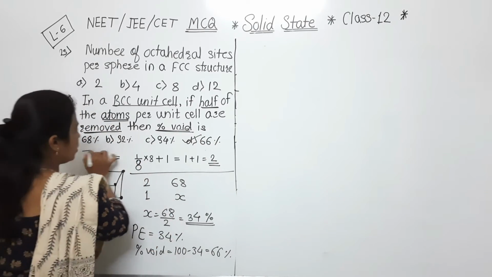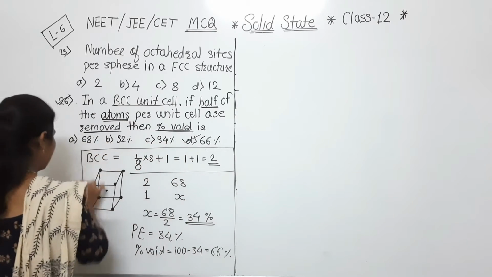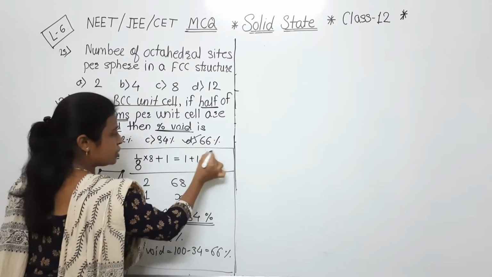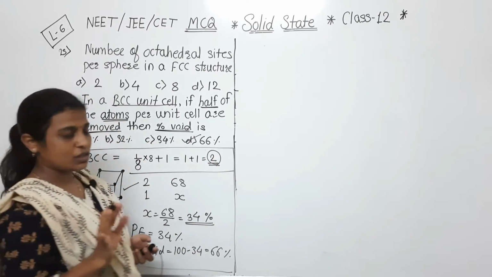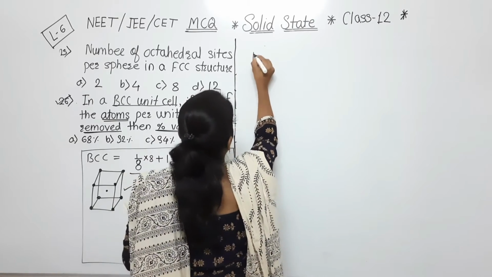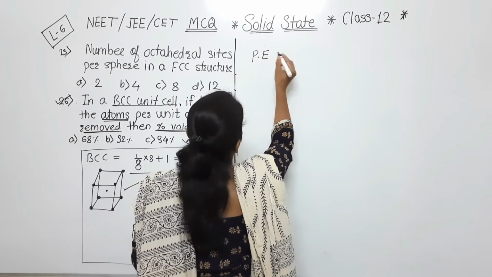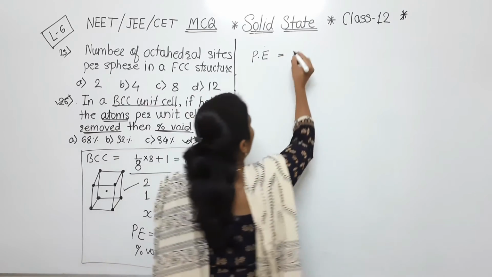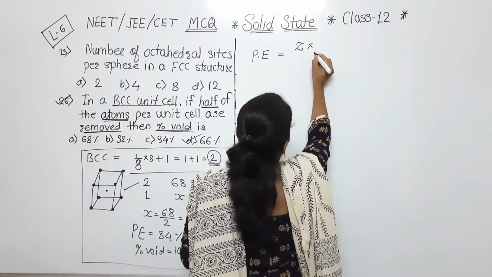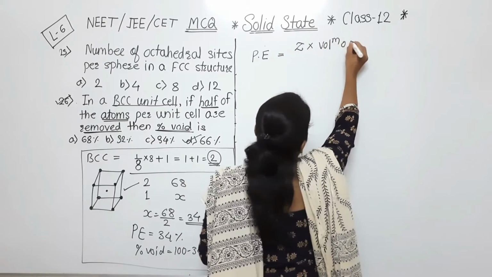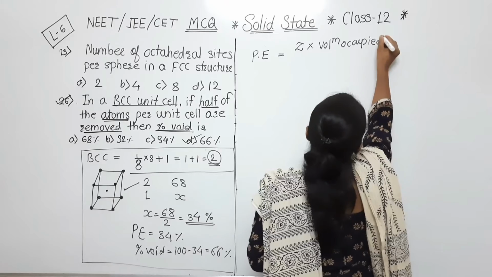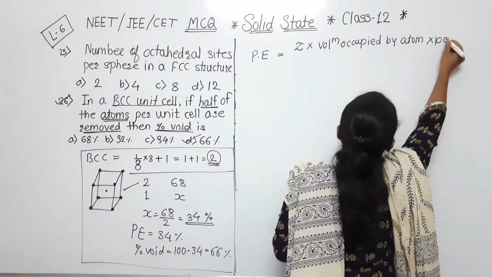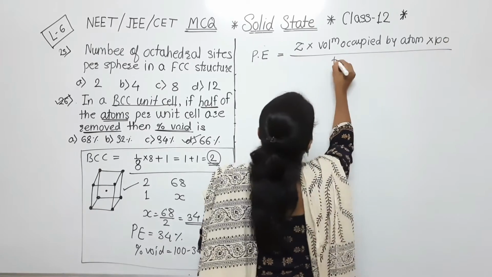But how to calculate in a proper way, that I will tell you in detail. So this is the shortcut we can say. Now see, here this is the true value according to this BCC unit cell. Now see, as we know, for percentage packing efficiency calculation purpose, there is one formula. What is that formula? Number of atoms into volume occupied by atom, into 100, divided by total volume